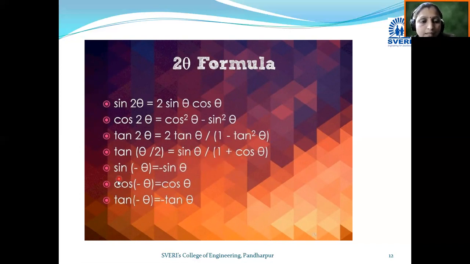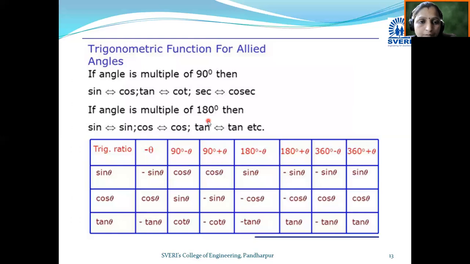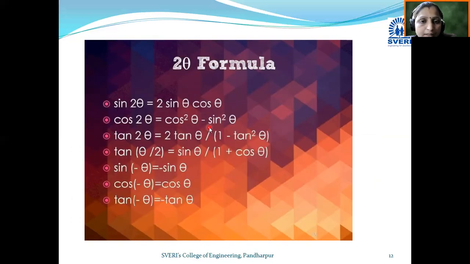Next, sin of minus theta becomes minus sin theta, cos of minus theta becomes cos theta, tan of minus theta becomes minus tan theta. In this way these are the multiple angle formulae. Definitely these are required while solving examples.